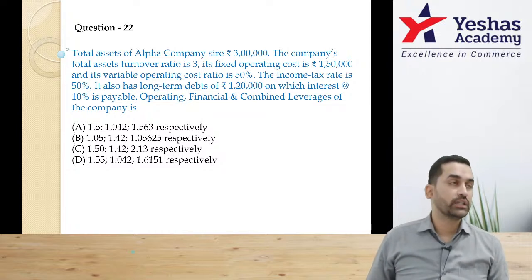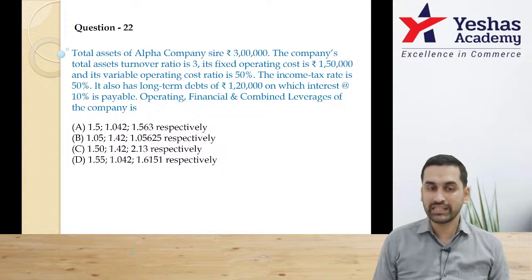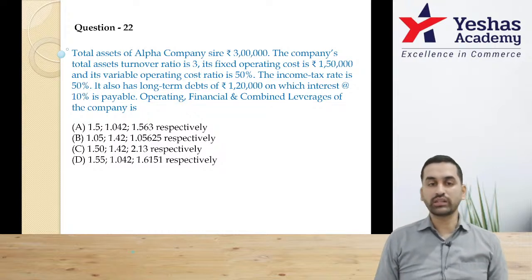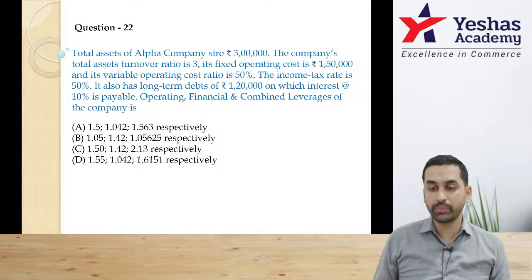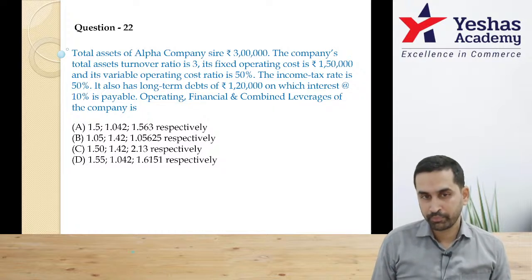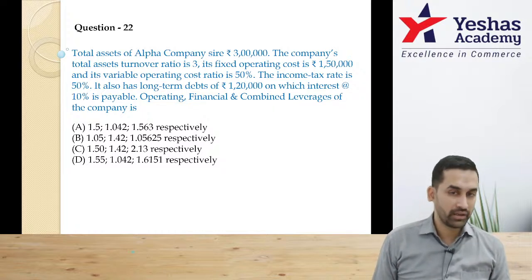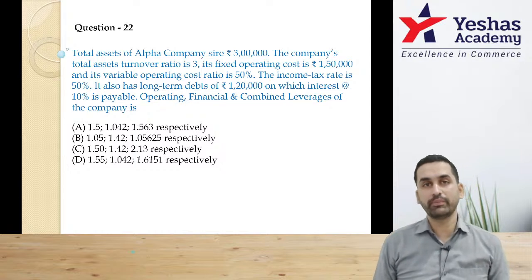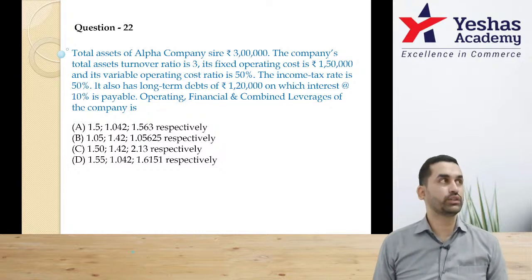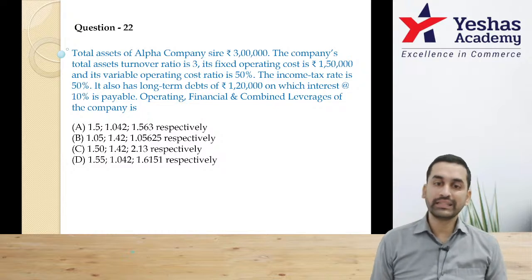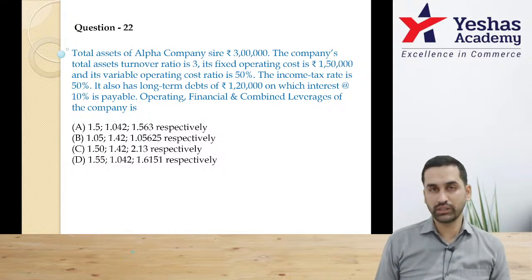ratio 50%. This 50% is to be applied on what? Sales, because variable cost is a cost that is connected to sales. If sales go up, variable cost also will go up. Therefore 9 lakh was sales. On that 50%, if you apply, variable cost is 4.5 lakh. So contribution comes to 4.5 lakh. In that, 1.5 lakh will go as fixed operating cost. Then you are left with EBIT 3 lakh.